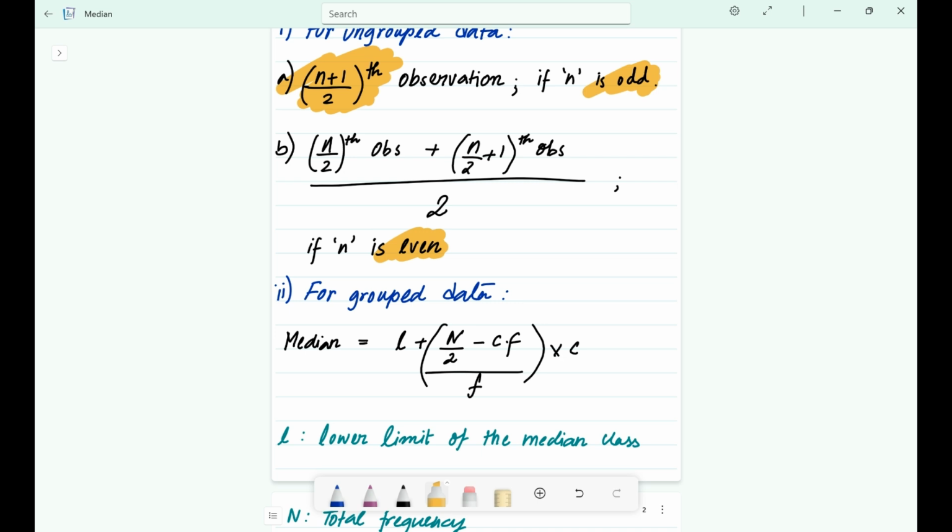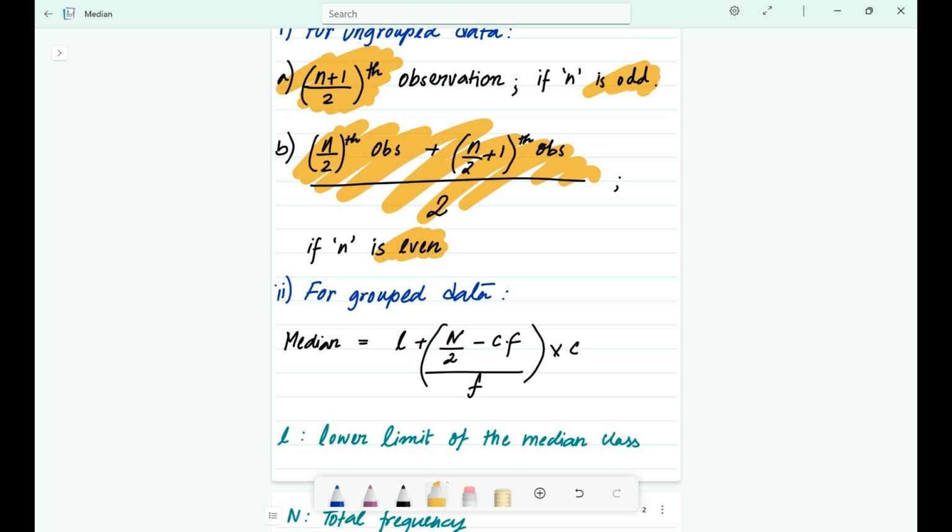Case B is when the number of observations is even. This is where people sometimes get tripped up, but it's not hard. When n is even, there isn't one single middle number. There are two, so we have to make a new one. Your formula is written here, as you can see. So you find the two middle numbers and take their simple average.